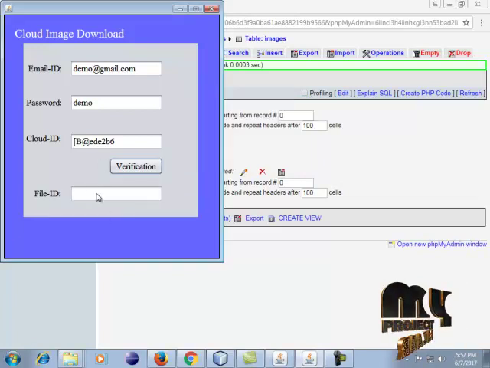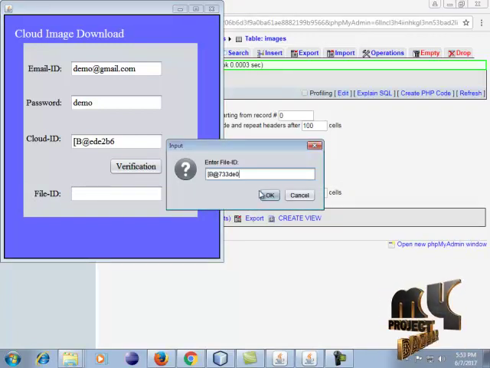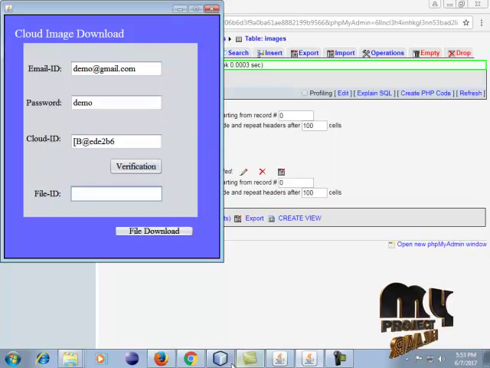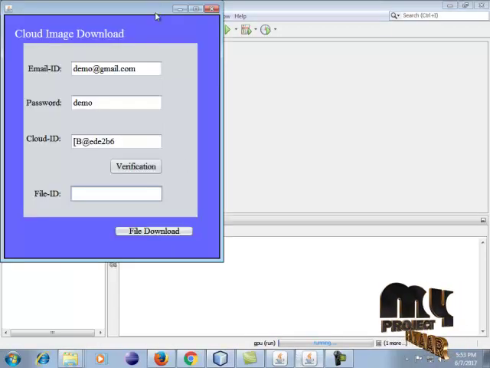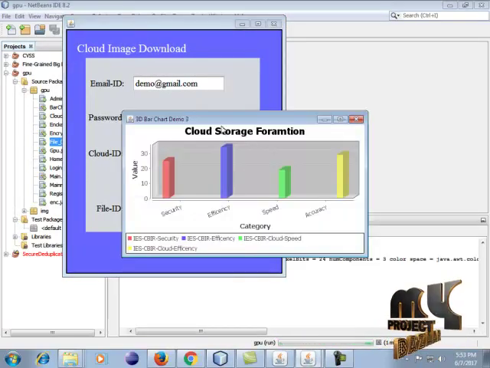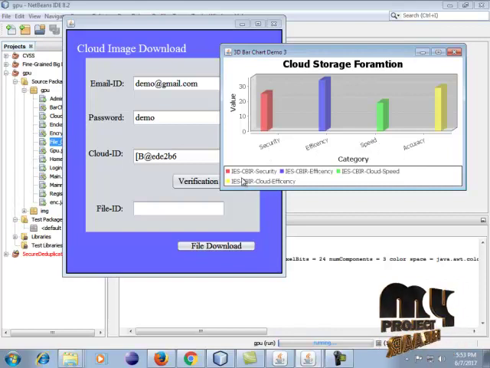Next the file needs a file ID. So fill in this file ID. It is our generated file ID, which the cloud service provider provides to this user. Click this key verification, and it succeeds. The next process is file download. Click this file download. Our download process is completed. So it is our project on cloud storage formation, focusing on security level, efficiency, speed, and accuracy, using this IEC's CBR security for these cloud storage formations. Thank you.